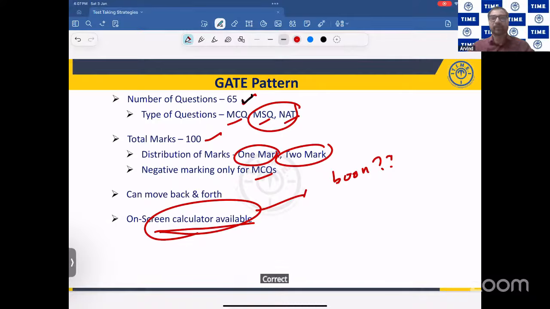Correct? This happens when you're studying. Yes, it's the same thing we got used to, in the engineering subjects when you're doing calculations. At the same time, we are extending that to the GATE examination also. If you ask me, I would say that until and unless you need to use a calculator, only then use it. If you can avoid the calculator, especially for simple calculations, please avoid it.